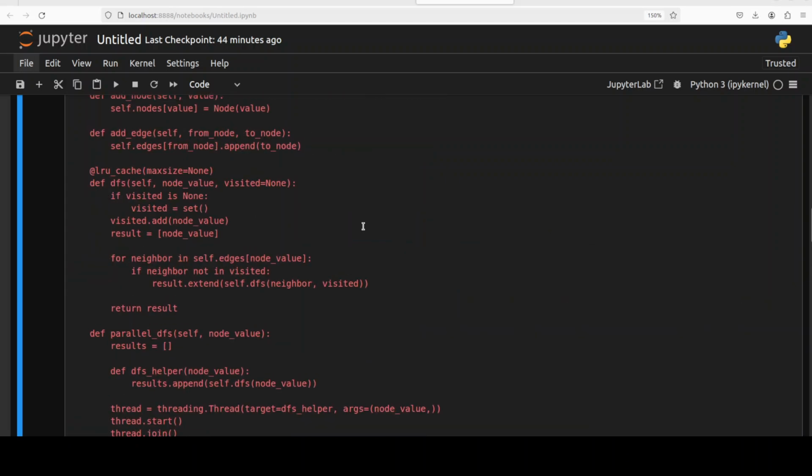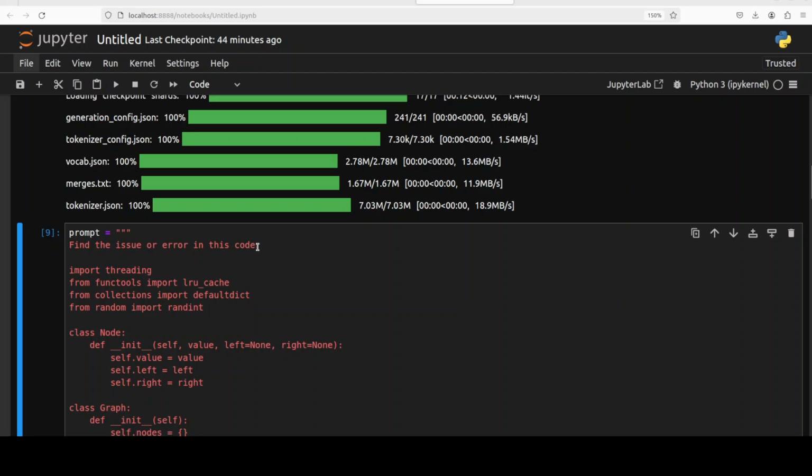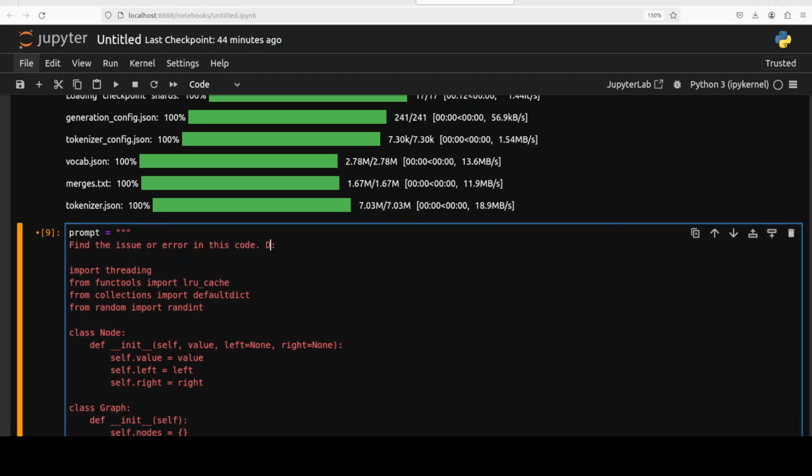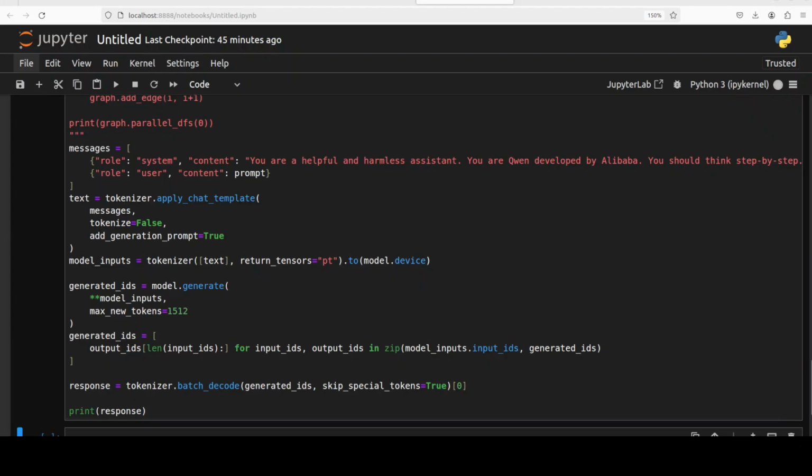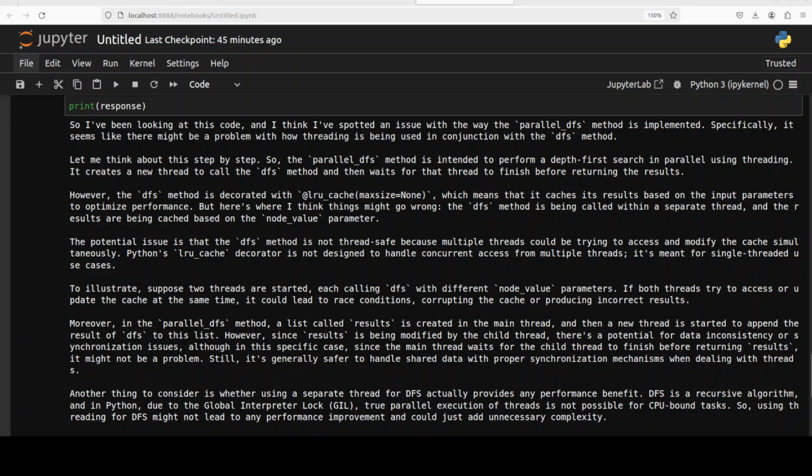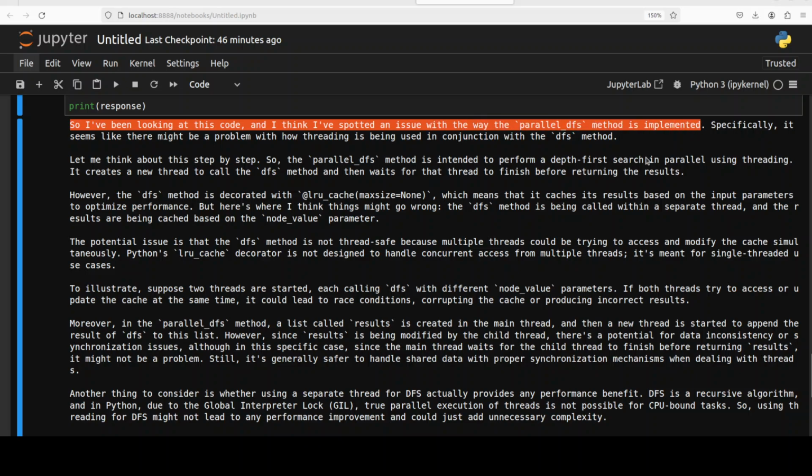So what I'm going to do here is I'll just say, don't show me your reasoning, just tell me the error or issue you find. Let's see how much it adheres to the prompt. And there you go, like a good kid, it has followed my instructions, and it is saying, I have been looking at this code and I think I have spotted an issue with the way the parallel DFS method is implemented, specifically how threading is being used.